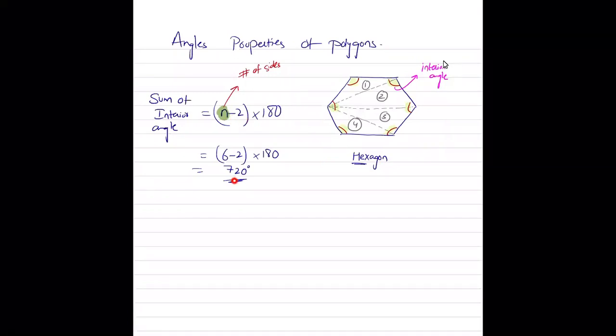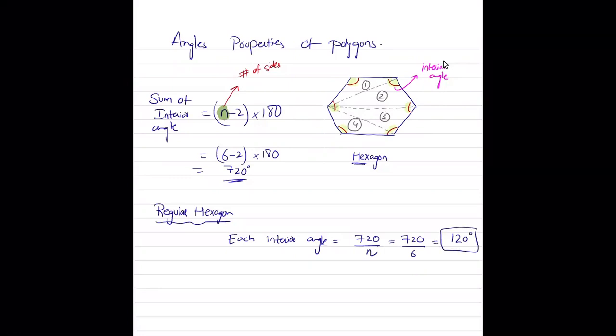So are you clear with this, that the sum of the interior angles of a hexagon is going to be 720 degrees? Yes, sir. Now, if this would have been a regular hexagon, तो आपसे each interior angle पूछा जा सकता है. Each interior angle is going to be equal to 720 upon n, where n is the number of sides, 6. So 720 upon 6 comes out to be 120 degrees.